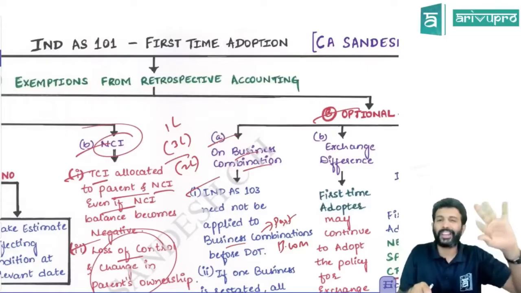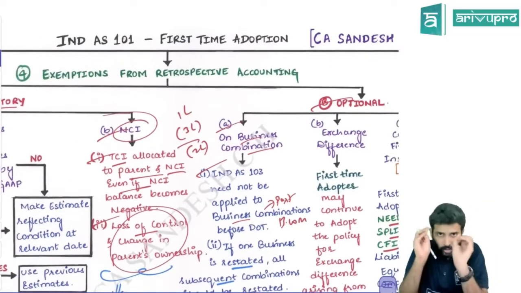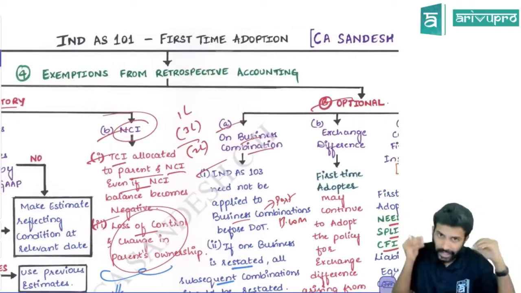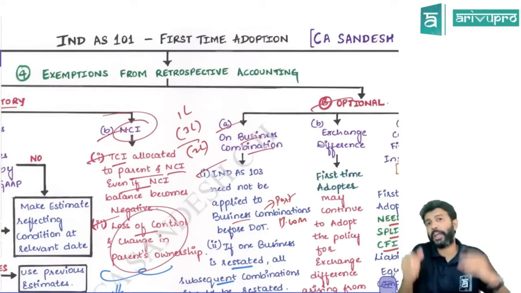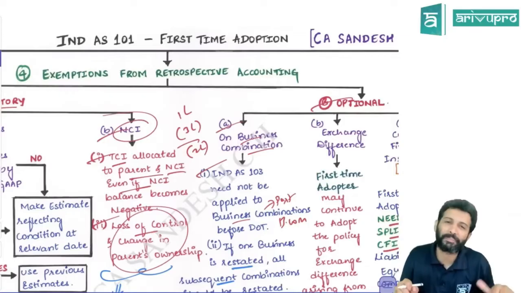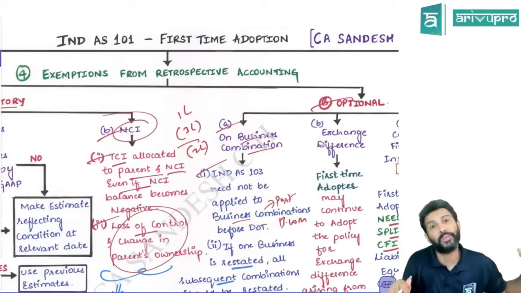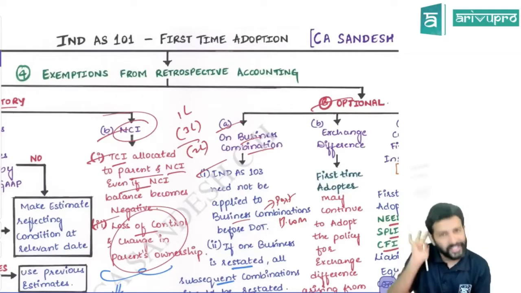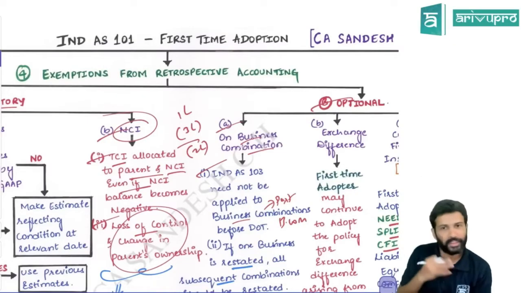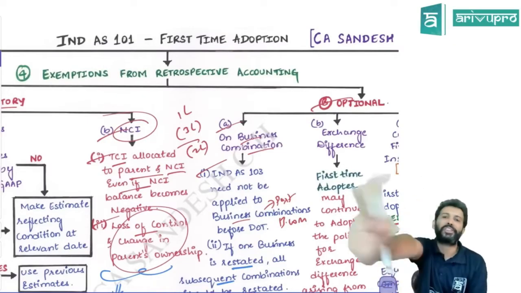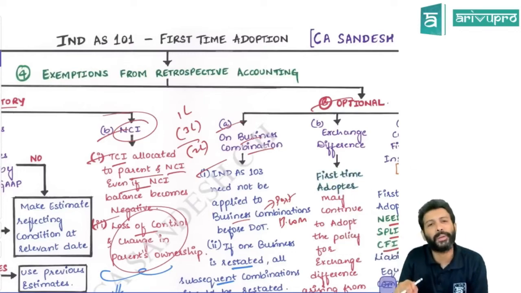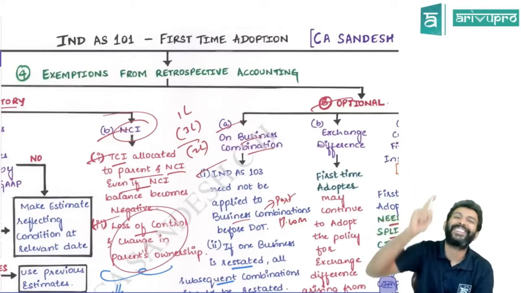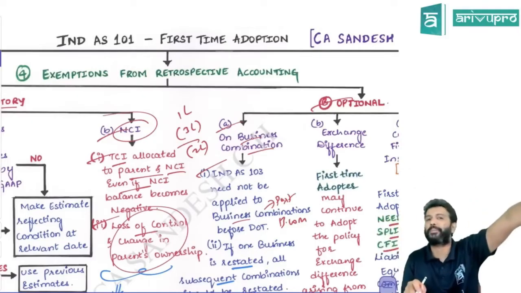That is one. Second one is, what they're saying is, standard has already given you one shortcut saying past business combination, do not restate. Standard only is saying don't do it. But the entity, being a Bruhaspati, says, no, we will do it. Past business combination also, we will do it retrospectively. Yeah, we have the capability, we'll do it. Now the standard is saying, okay, I have given you a shortcut that past business combination need not be restated. What is the entity doing? They didn't take that shortcut. They want the long cut. That means they restated a business combination.